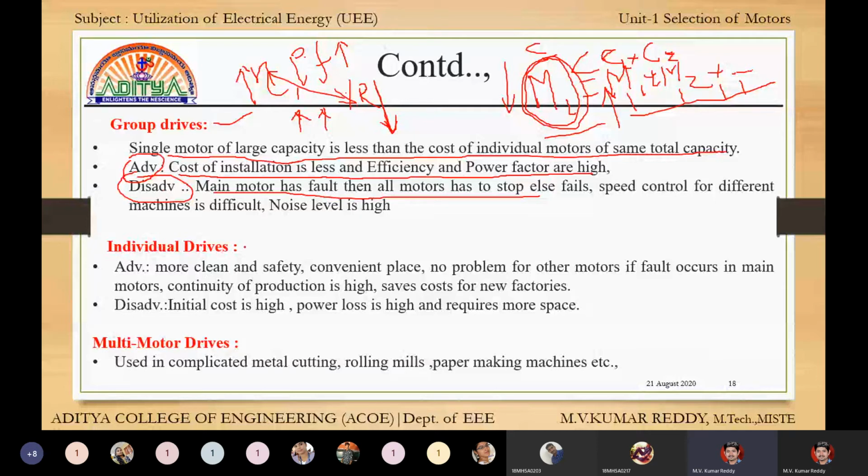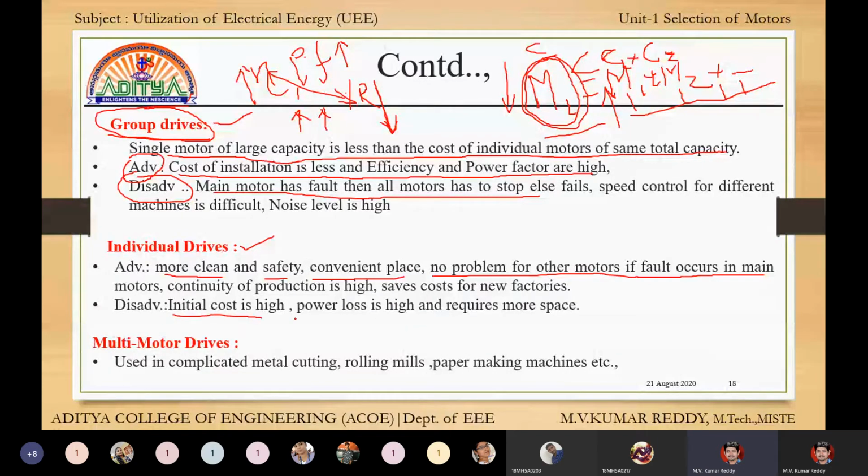Next, individual drives. For individual drives, it is a cleaner, safer, more convenient place. There is no problem for other motors. If a fault occurs in an individual drive, there is no problem, only that motor will be off. Whereas in a group drive, if the main motor gets a fault, every load will get a fault.